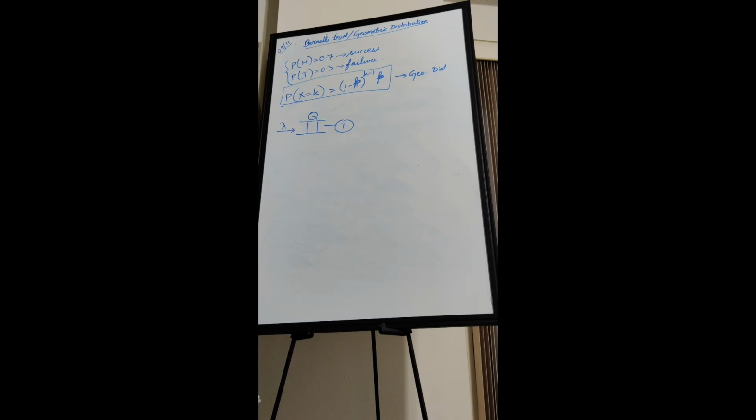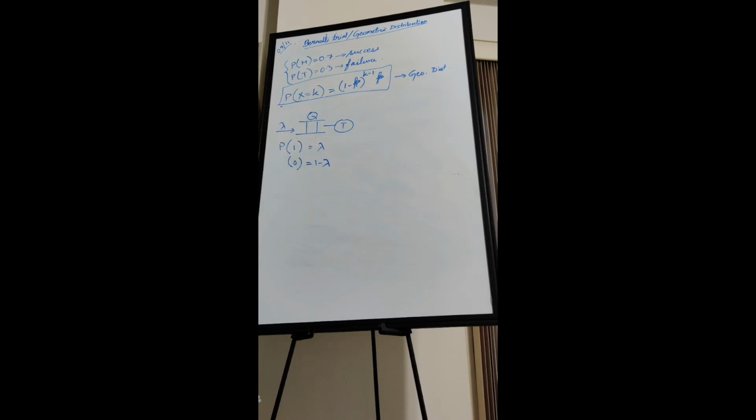Now, what do we mean by this lambda? This lambda is equivalent to the probability of success in a Bernoulli trial. That means 1 means success and 0 means failure. The probability of success is lambda, and the probability of failure is 1 minus lambda. So this p is nothing but lambda here.